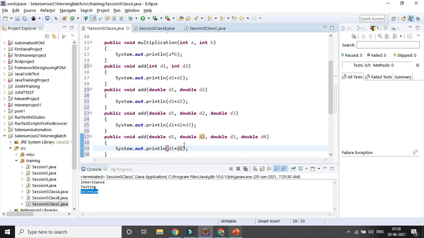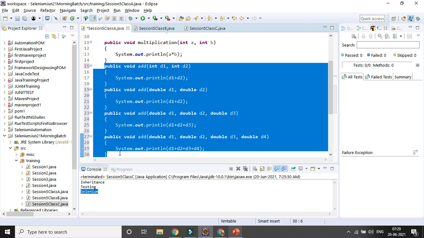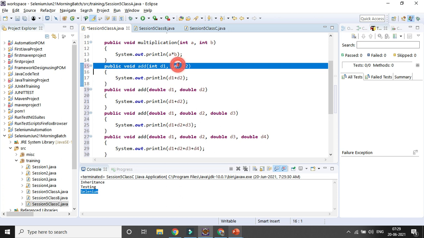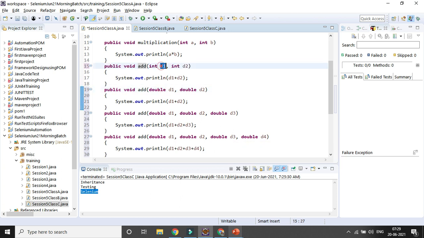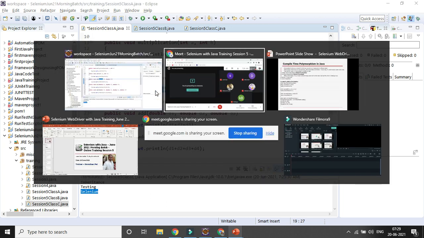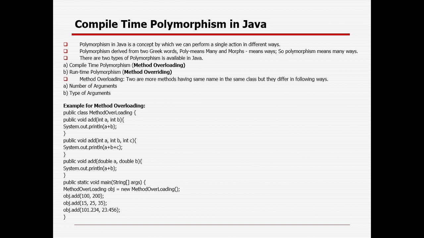You can see the error is gone, so I can also pass it d3 and d4. Okay, so that is called method overloading. Same method we are creating, return type also same, name is also same, but we are passing different types of parameters. Here we have 2 parameters, here also 2 parameters, here 3 parameters, here 4 parameters. Here both have 2 parameters only, but the return data type is different, right? So that is the basic concept of compile time polymorphism or static binding or method overloading.